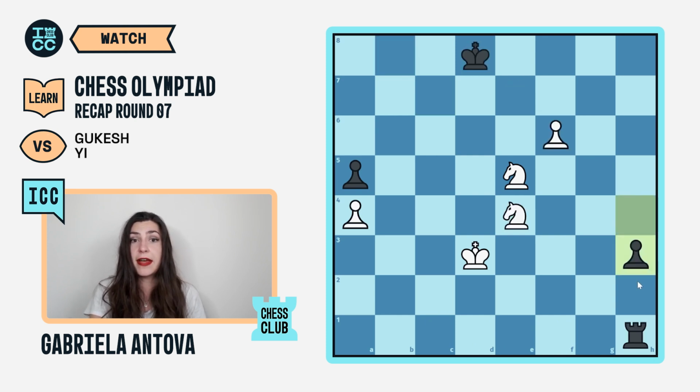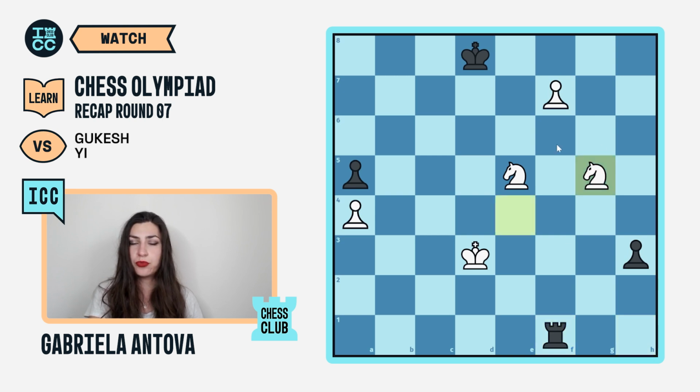So Wei Yi, in a sense, played the most human move in the position. He decided to advance his pawn. The problem is that White still has the resource of queening first and playing for checkmate. So the game went on with f7, rook f1, knight g5, preparing knight g6, h2, knight f3, blocking the way of the rook so that f8 promotes the pawn.